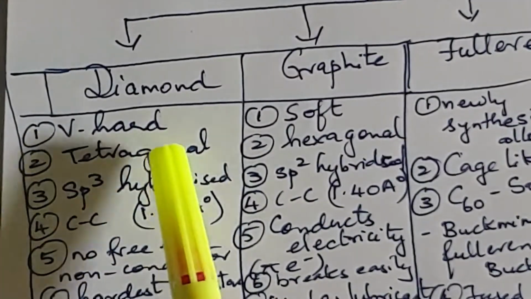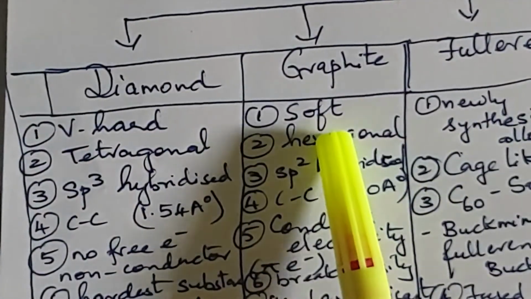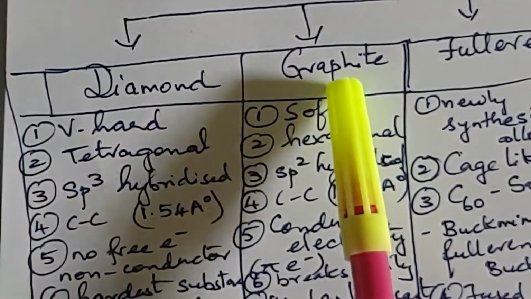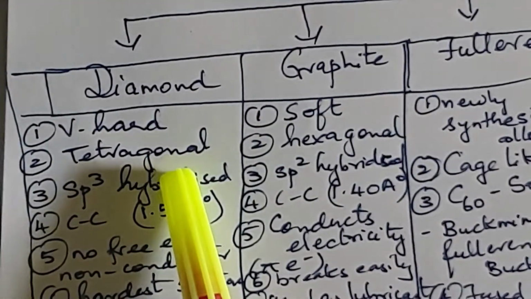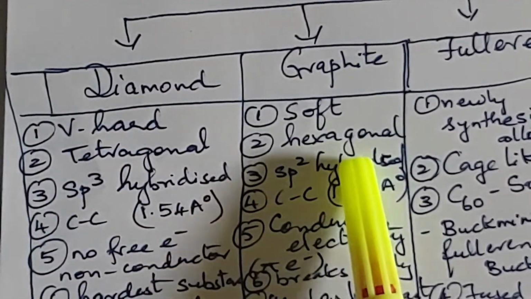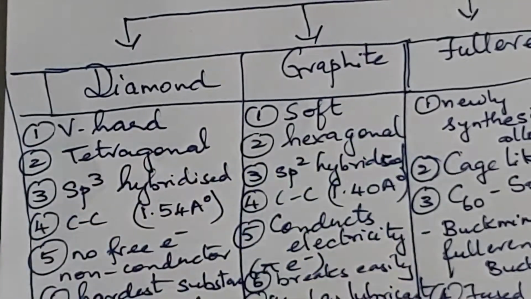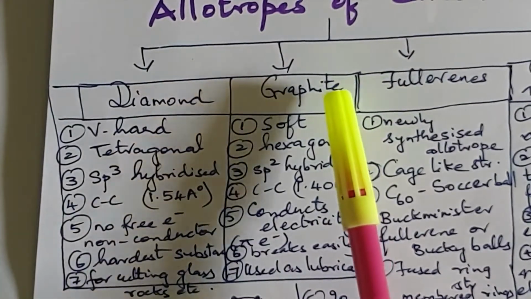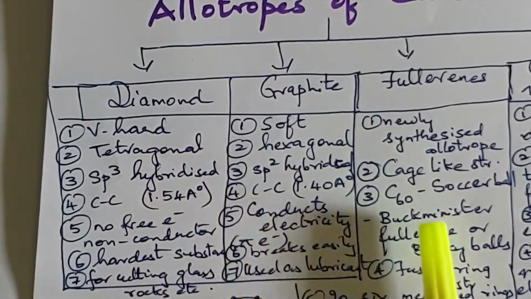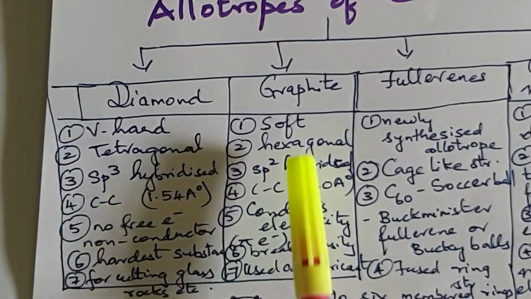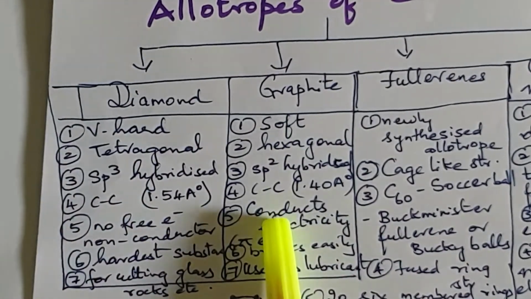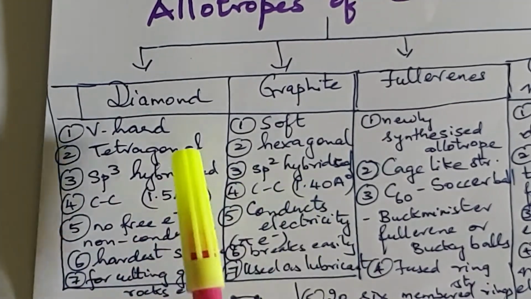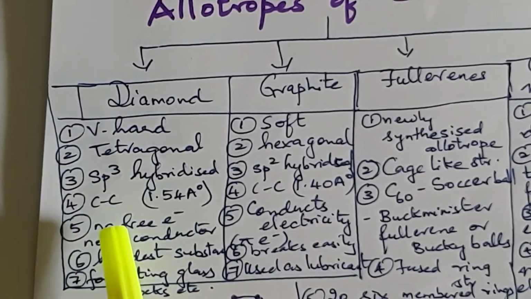Diamond is a very hard substance, whereas graphite is very soft. Diamond is tetragonal in structure, containing 4 carbon atoms, and graphite is hexagonal shaped, having 6 carbon atoms. Graphite is the most stable allotropic form of carbon at normal temperature and pressure. It is also soft and it can conduct electricity. The carbon atoms present in graphite are sp2 hybridized, whereas in diamond they are sp3 hybridized.